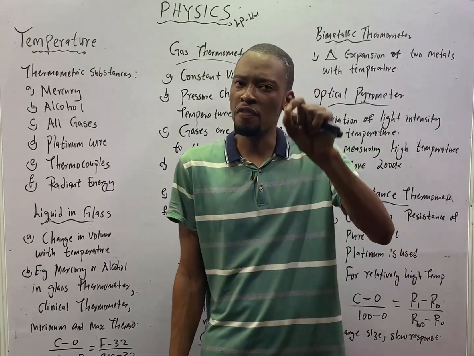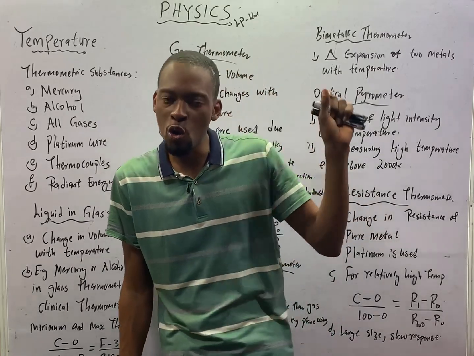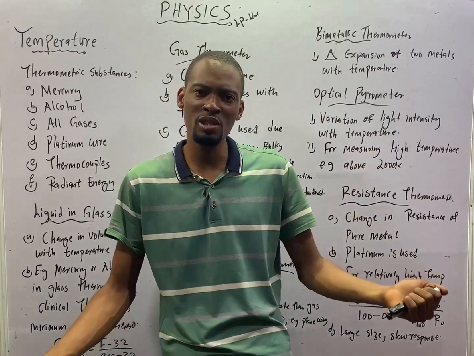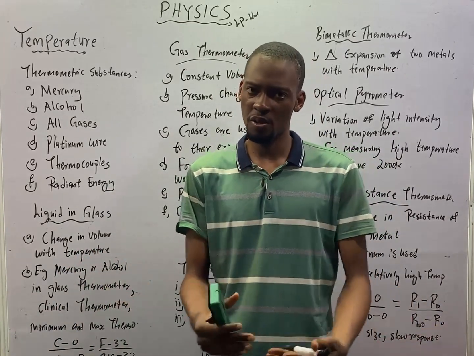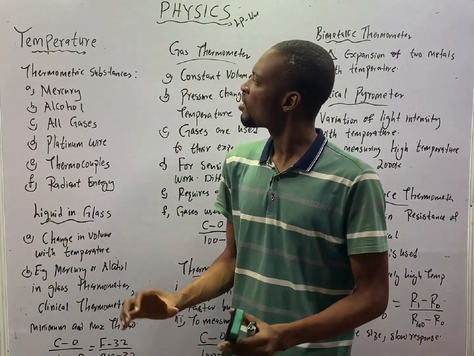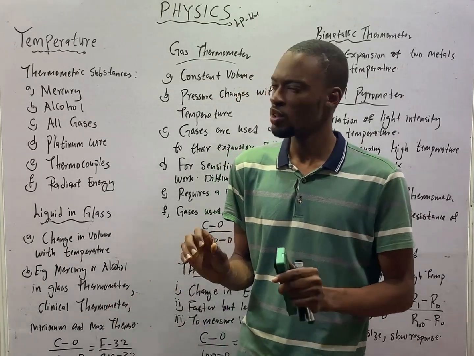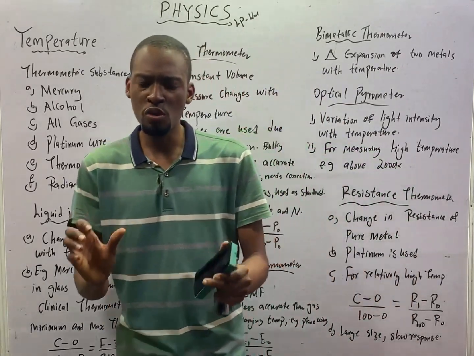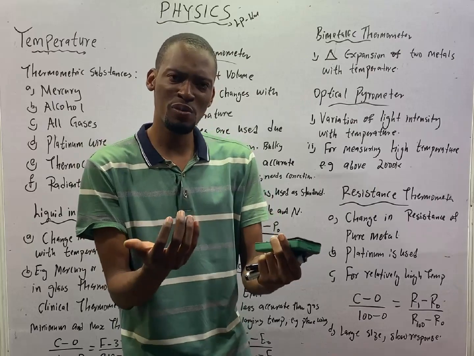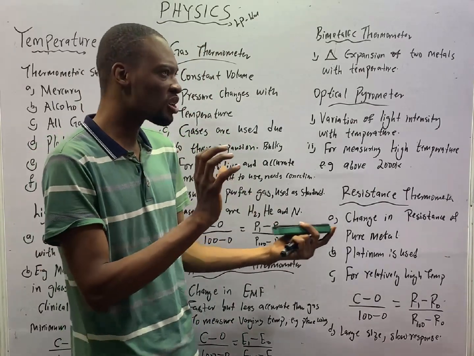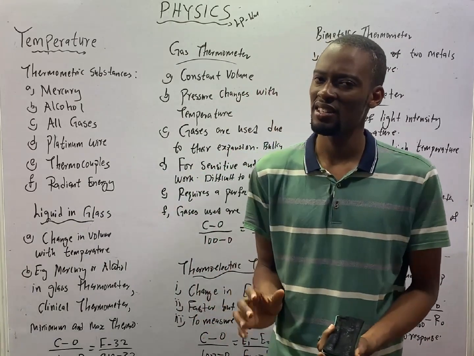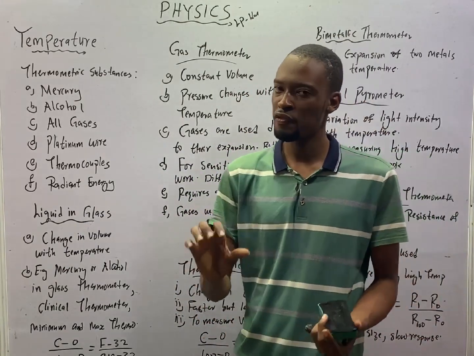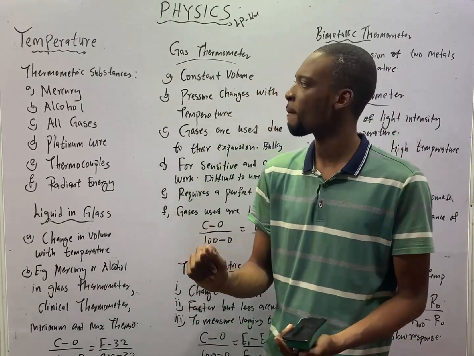Something else. The unit of heat is joules. Heat is measured in joules. You can see they are basically not the same thing. Something else, the instruments used to measure temperature are referred to as thermometers. These are instruments for measuring temperature.